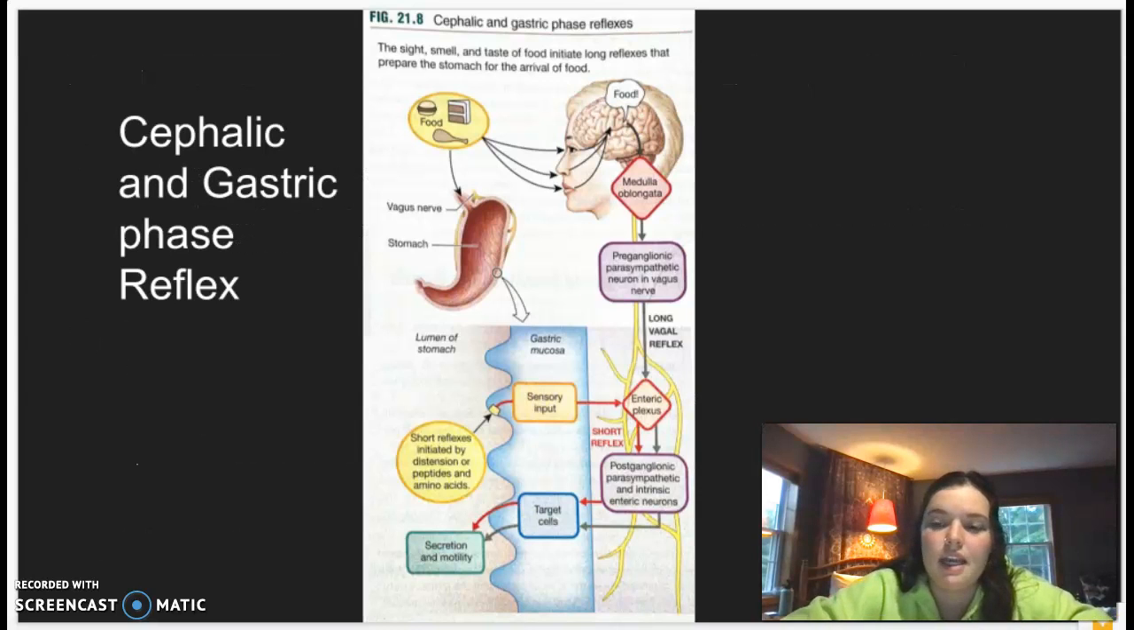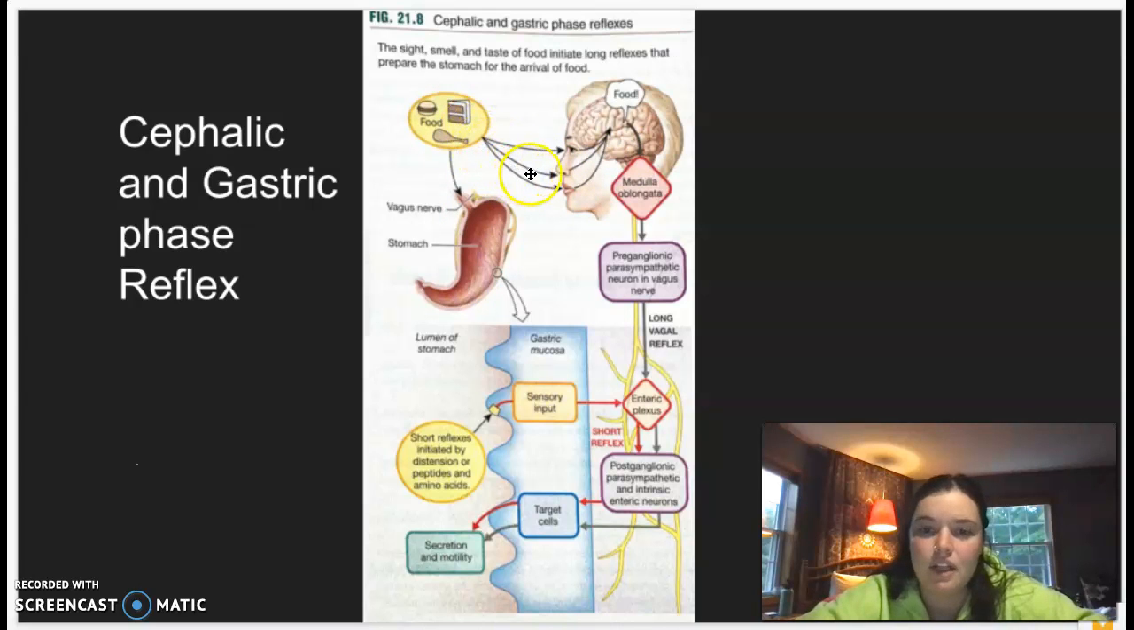This is an image taken from the textbook, and it looks at how the cephalic and the gastric phase reflexes innervate together to get the same things. As we see here, we have the stimulation of food. The stimulation of food causes two different responses. The first one is activation of the vagal reflex.